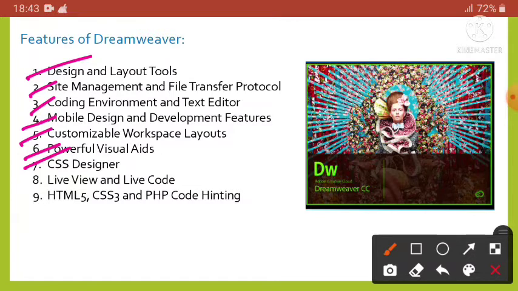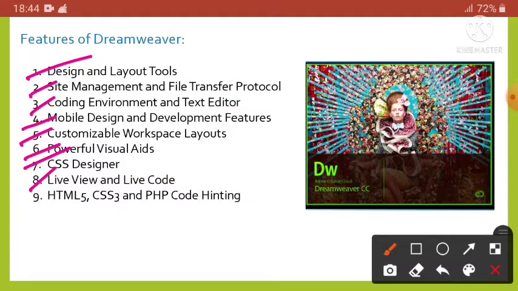Next one is CSS designer. Actually CSS stands for cascading style sheets. So this language we use to style an HTML document. CSS describes how HTML elements should be displayed. So Dreamweaver has a full-fledged CSS designer that allows us to create, edit and manage styles visually without the need of coding.